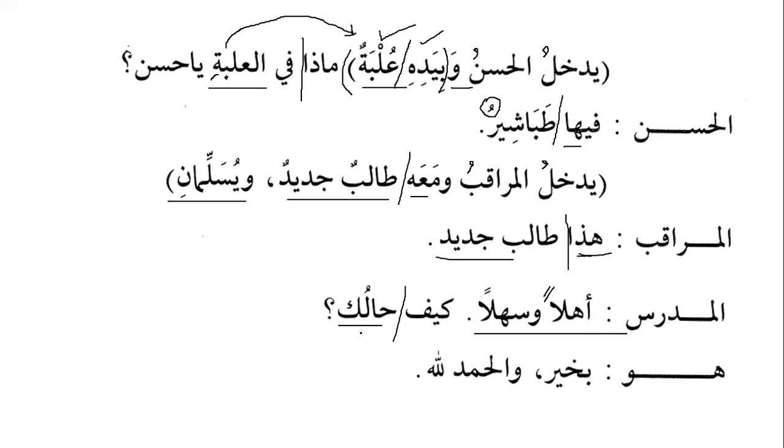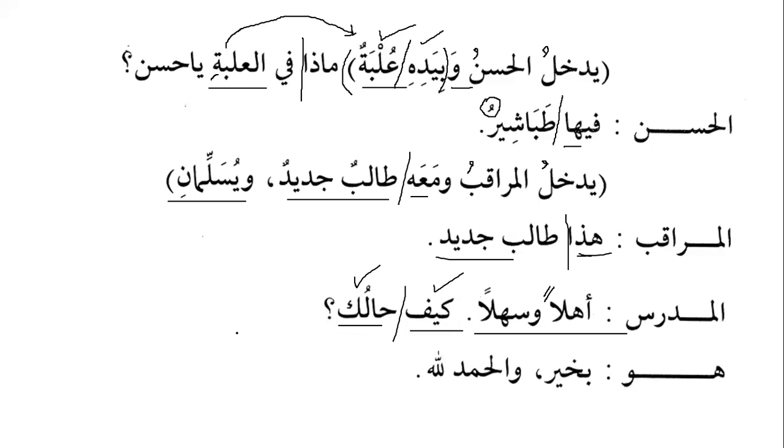Generally, the grammarians say that a proper noun has to be mubtada and a common noun has to be khabar, right? Because kaifa is harf istifham, and we have discussed that all huruf al-istifham, all the words that are used to ask a question, are common nouns. So we will say that haluka is mubtada and kaifa is khabar. However, there are two opinions. Even if we say kaifa is mubtada and haluka is khabar, that is permissible. So it is up to you. Afsahu, the best would be to say haluka is mubtada and kaifa is khabar. Why? Because this is a proper noun and this is a common noun.